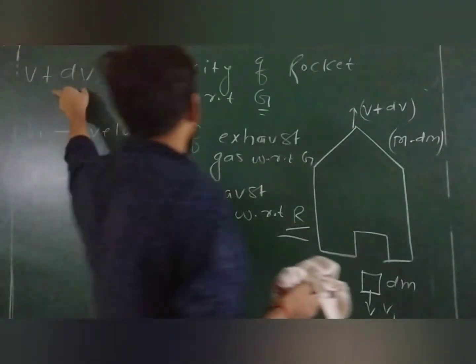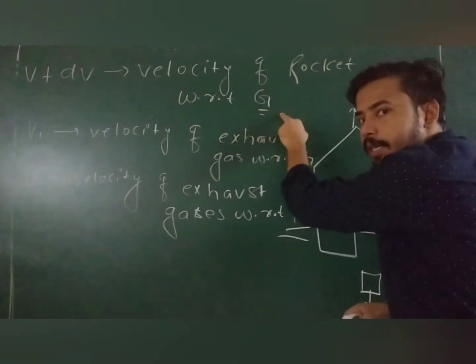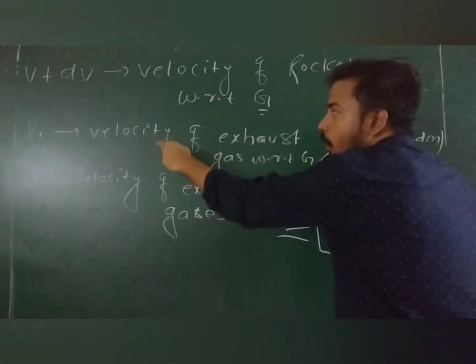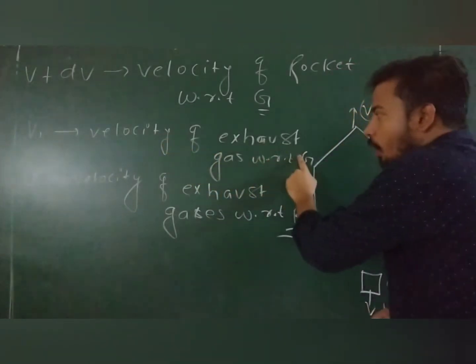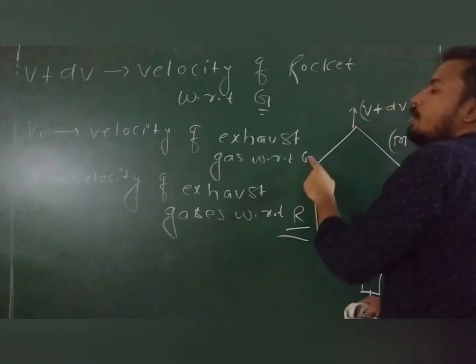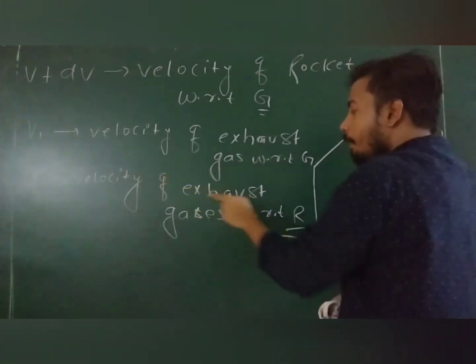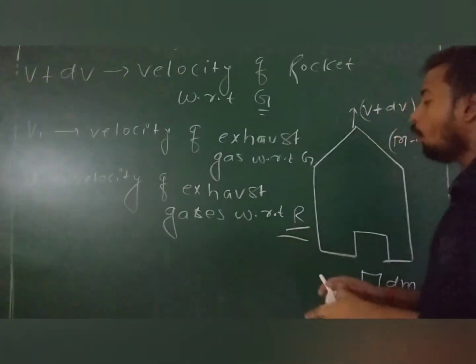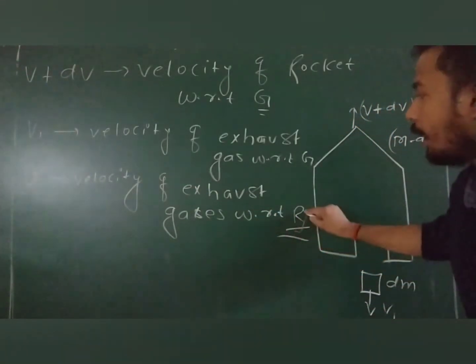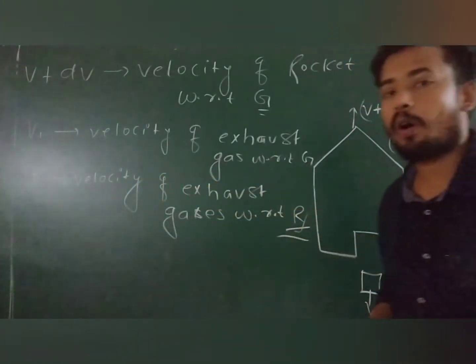First, v plus dv is the velocity of the rocket with respect to ground, which means actual velocity. Second, v1 is the velocity of exhaust gas with respect to ground, which means this is also actual velocity. Third, u is the velocity of exhaust gases with respect to rocket, r for rocket.